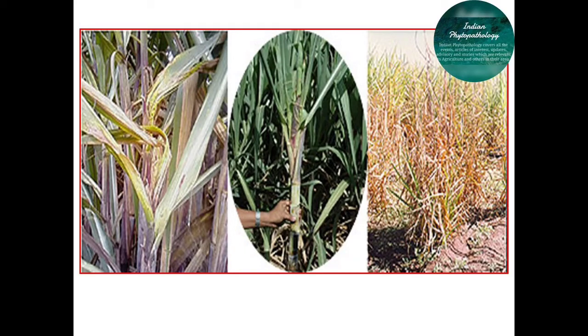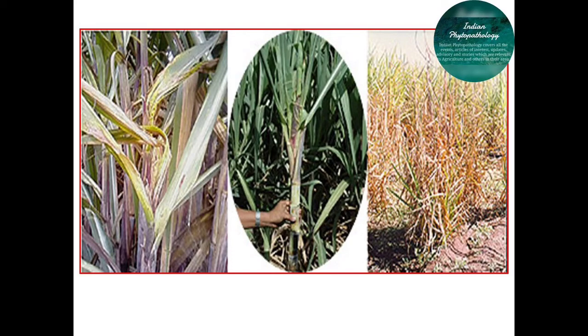Such Trichoderma can minimize the population of this fungal pathogen, as Trichoderma has characters of mycoparasitism, competition, and antibiosis, as we have seen in an earlier lecture.